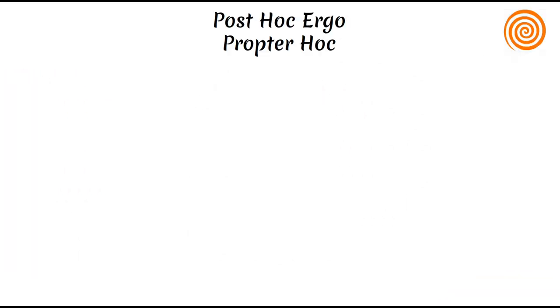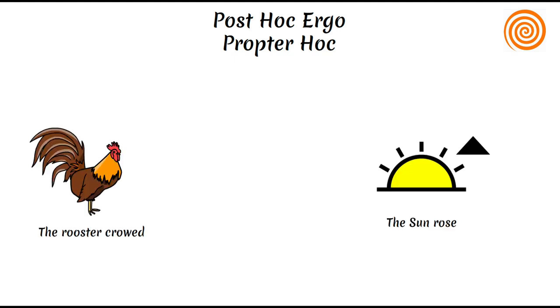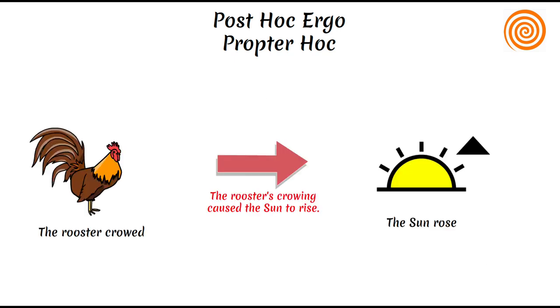Post hoc ergo propter hoc. This fallacy assumes a cause and effect relationship just because one event follows another. The rooster crowed and then the sun rose. Hence, the rooster's crowing caused the sun to rise.